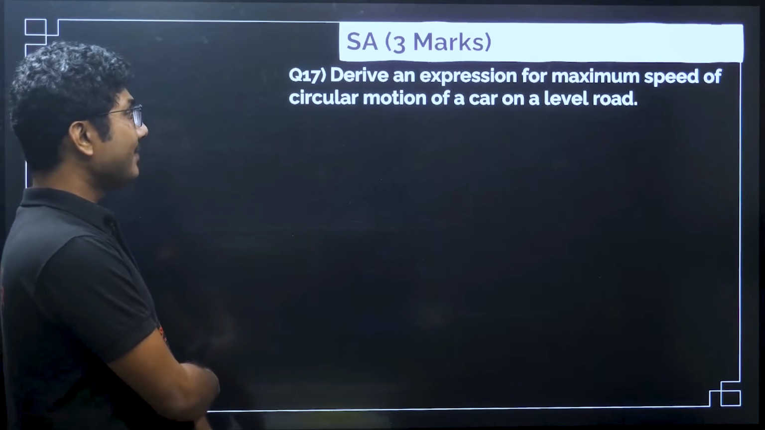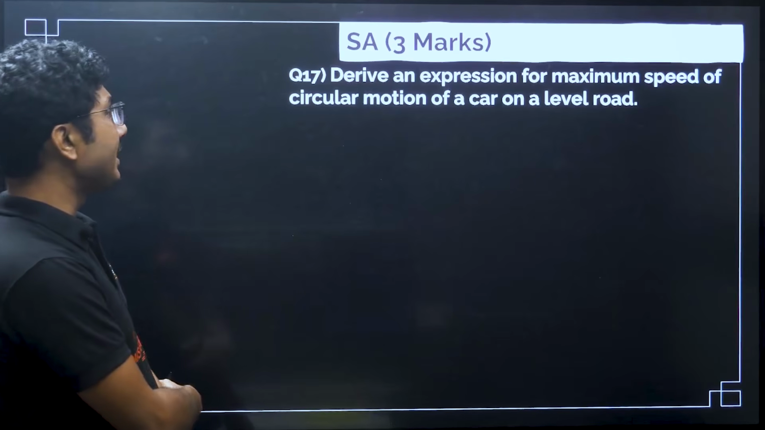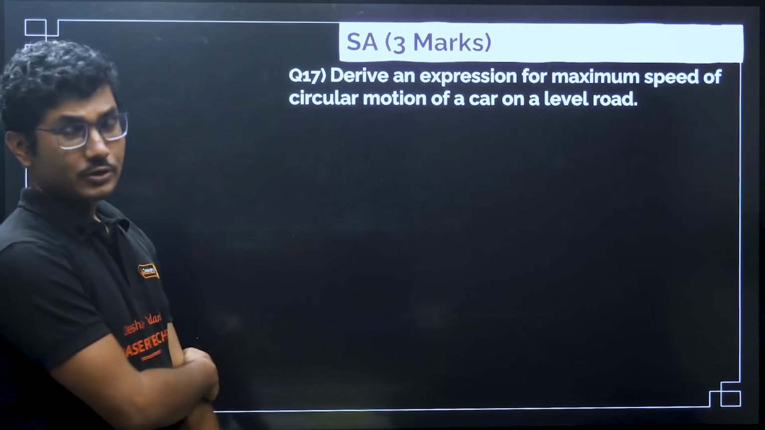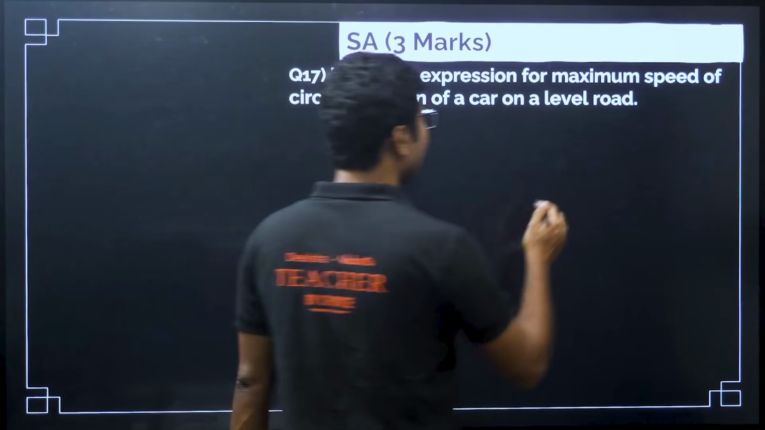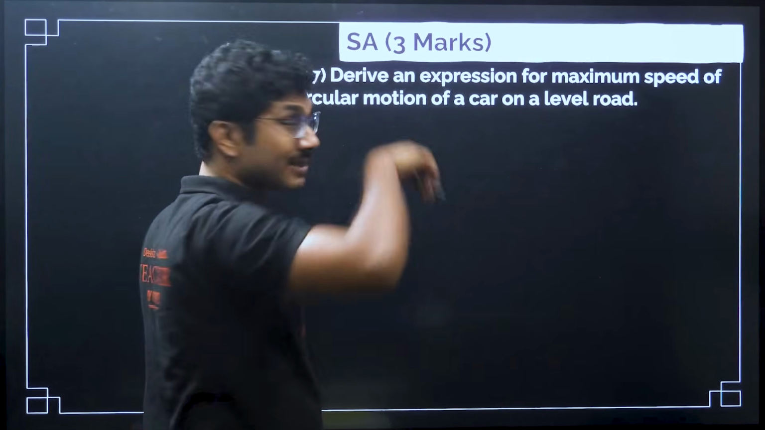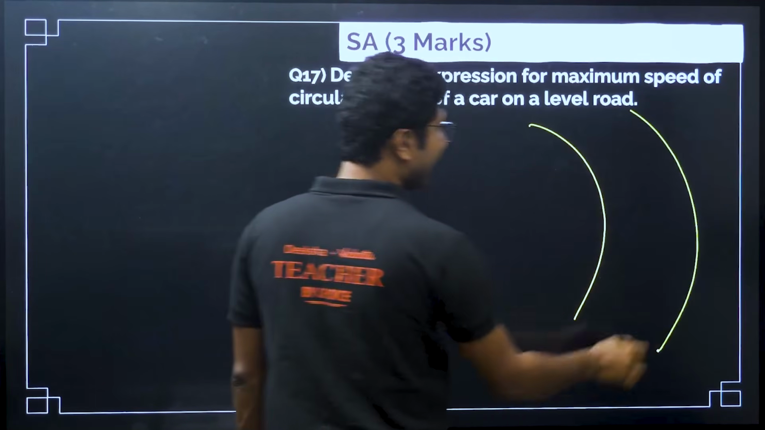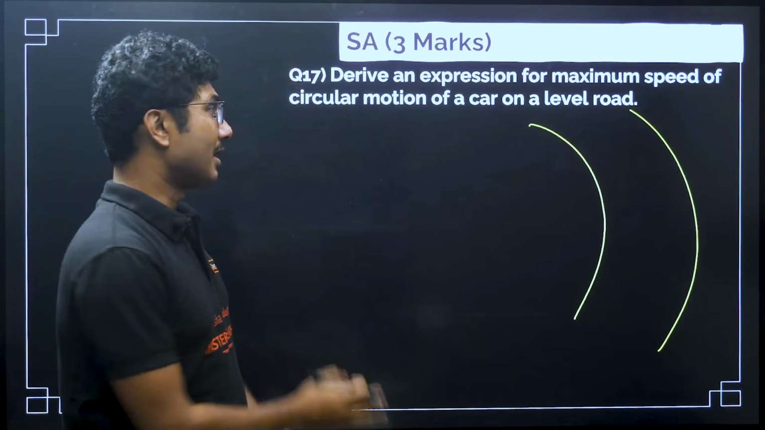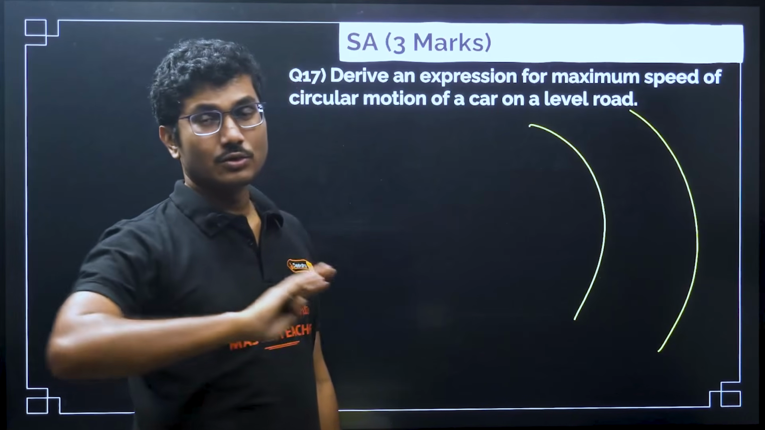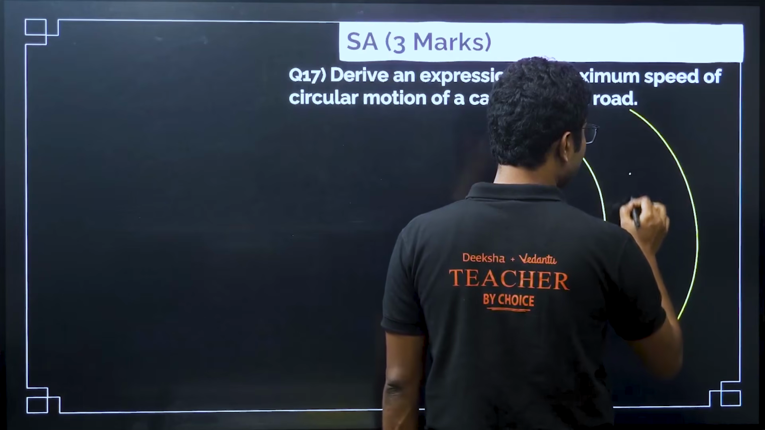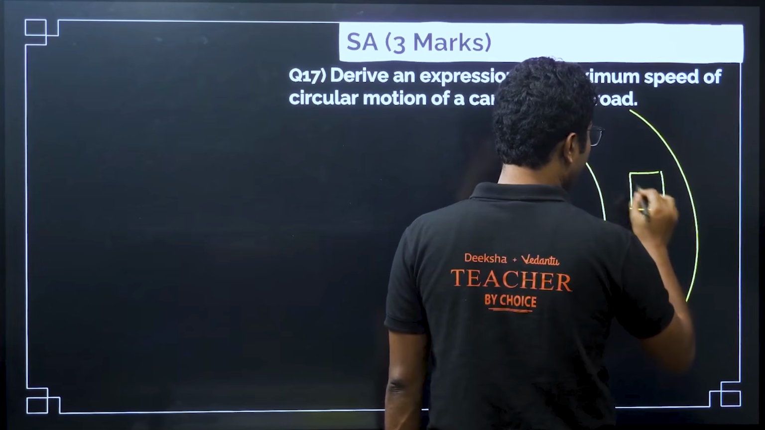Next, derive an expression for maximum speed of circular motion of a car on a level road. So, maximum speed of a car during a circular motion on a level road. This is a 3-mark question. You are taking a turn. There is no curvature of the road, there is no banking of the road. A car is simply taking a turn on the level road.